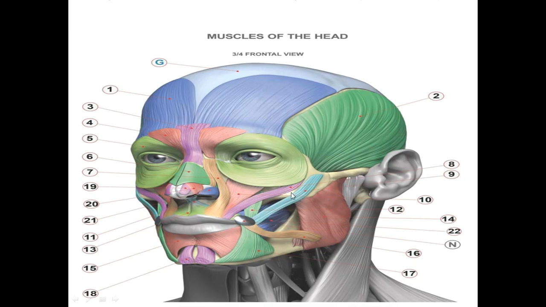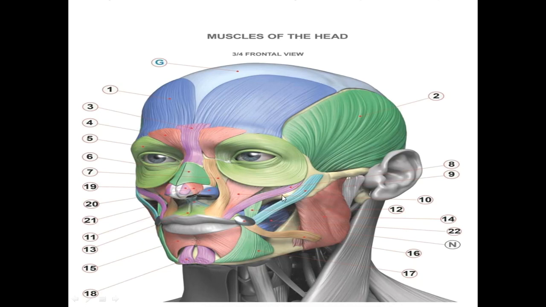What about these muscles which attach to the zygomatic bone? This is the zygomaticus minor, and this is the zygomaticus major. This is the orbicularis oculi. This is the orbicularis oris. In the nose, nasalis muscle. In the mental foramen, mentalis muscle. This muscle is the temporalis muscle. This is the procerus, and this is the depressor supercilii.